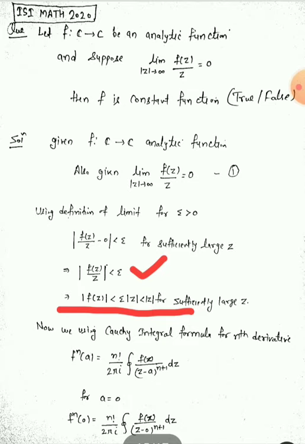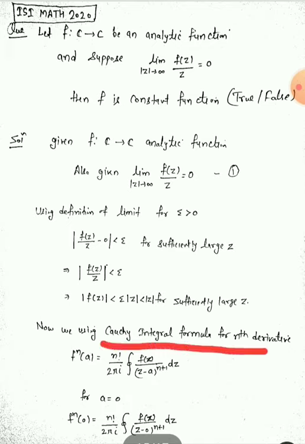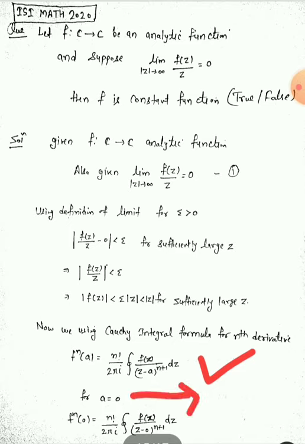Now we use the Cauchy integral formula that we use in complex analysis. Using this formula we need to find some information about the nth derivative of the given function and proceed further. This is the required formula, the Cauchy integral formula for the nth derivative. Remember, nth derivative. Now we simply put a equal to 0 in the formula and we get here.